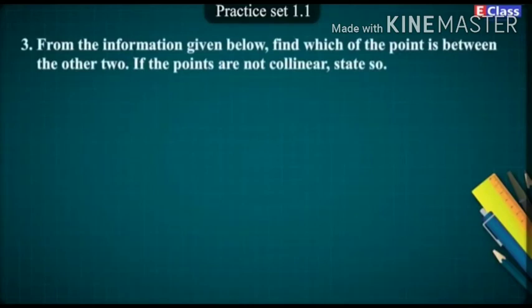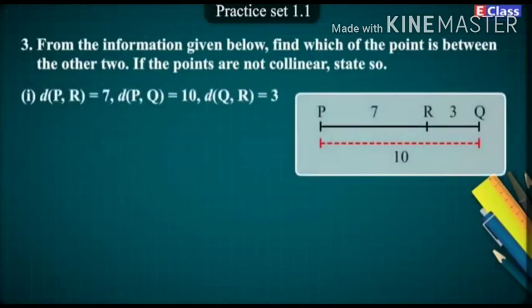3. From the information given below, find which of the point is between the other two. If the points are not collinear, state so. 1. Distance of PR is equal to 7. Distance of PQ is equal to 10. Distance of QR is equal to 3.